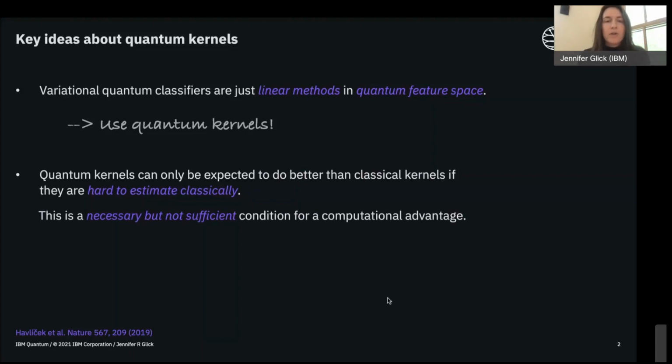And so, some of the quantum kernels that you may have seen before can be rather ad hoc. So even if they're hard to estimate classically, we can't necessarily expect them to perform well in practice on a given data set. So then how can we think about using quantum kernels in practice?